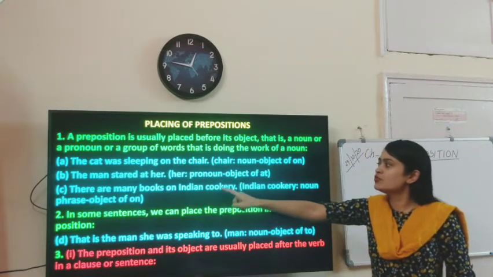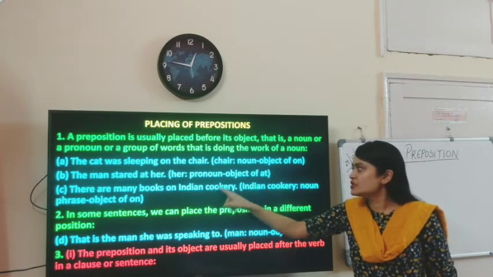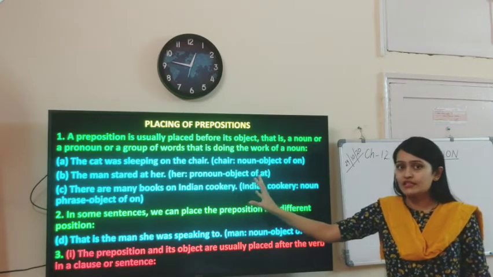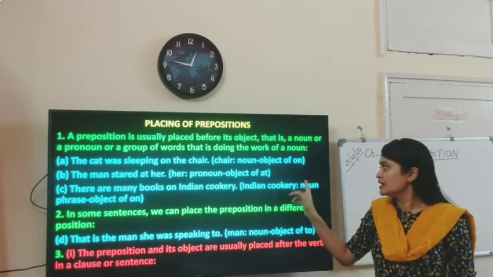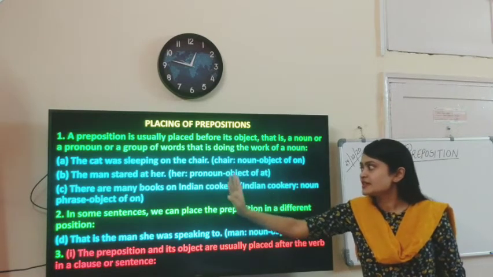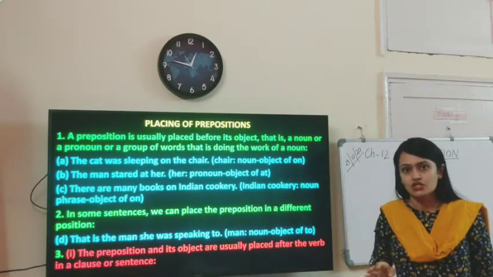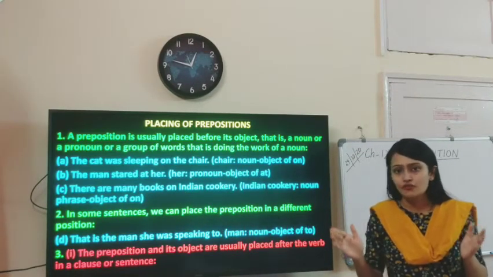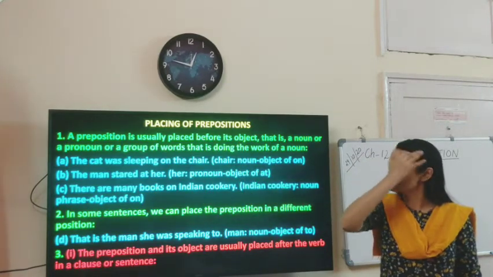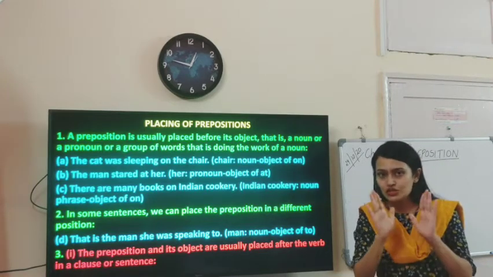There are many books on Indian cookery. Okay, so Indian cookery is basically over here the noun phrase. Indian cookery is the noun phrase that is object of the preposition on. Okay, so the object can also be a phrase. So this is basically one point of the preposition. It is usually placed before the object. You need to remember it.